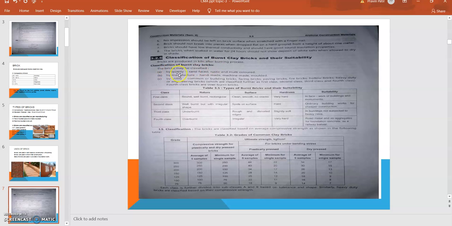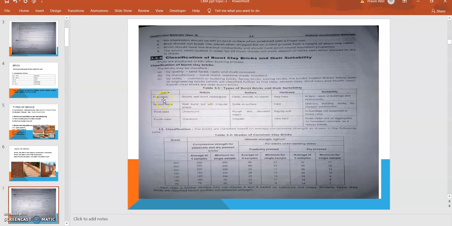The bricks may be classified by quality: sand faced, rustic, and multicolored. Second, by manufacture: handmade, machine made, and molded. Then by utility: common, building brick, facing brick, paving brick, fire brick, hollow bricks, heavy duty brick, or engineering bricks. So these are some of the classifications of the burnt clay bricks.